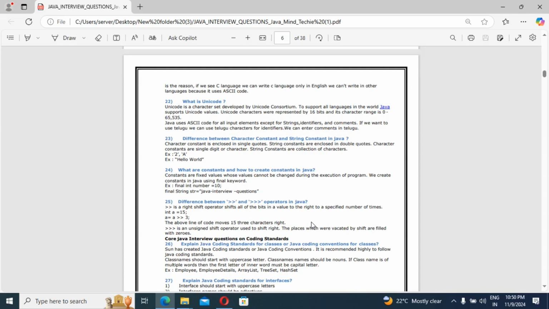The places bracketed by the shift are filled with 0, guys. That thing we can also keep in mind. So guys, this is all the basic questions for Java.